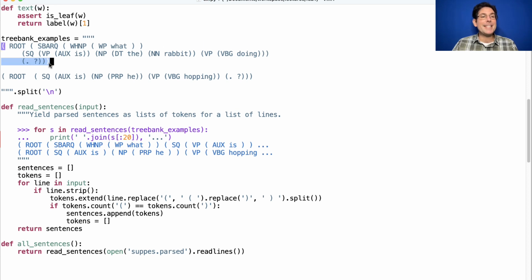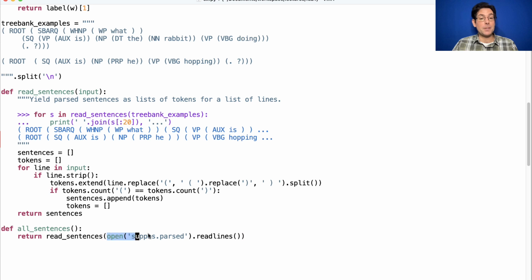It's only till I get to this line that I've found enough closing parentheses to close the open one that I started with at the very beginning, at which point I take the tokens that I have and call that a new sentence and start again for the next sentence. To get all the sentences, I call read sentences on the result of opening up this file full of examples and reading its lines.